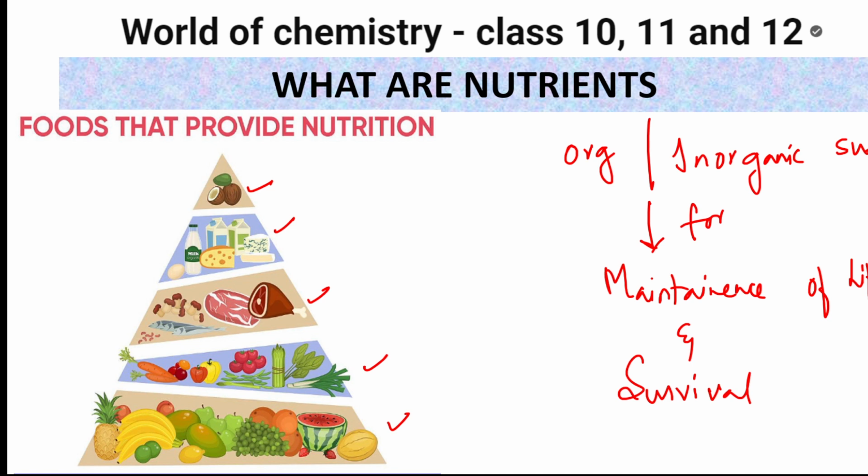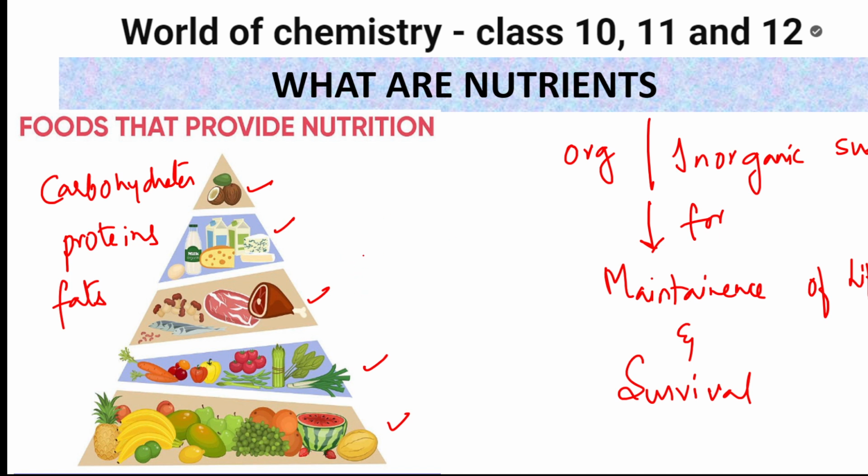Before I go to the different types, let's take different examples. I use carbohydrates every time I eat rice, all the starch products. I eat proteins, all the milk products. Fat: your cheese, your ghee, your dairy products. But in nutrients also, there are two varieties.